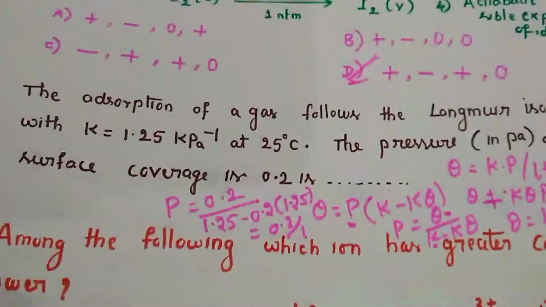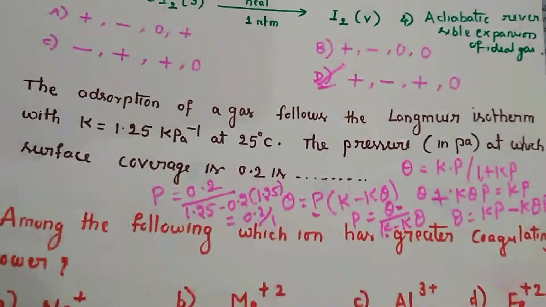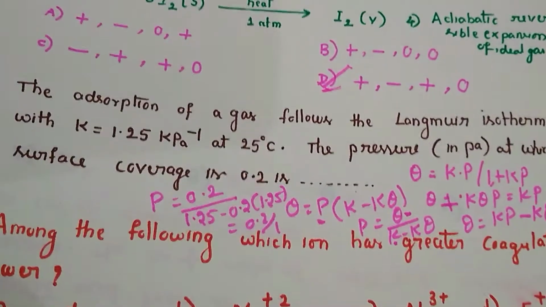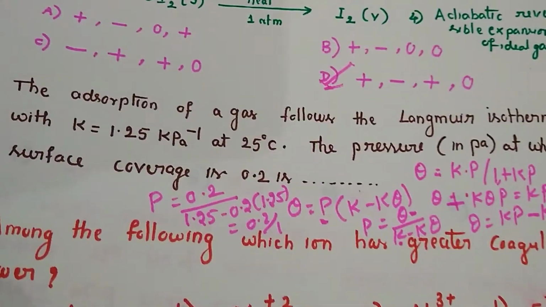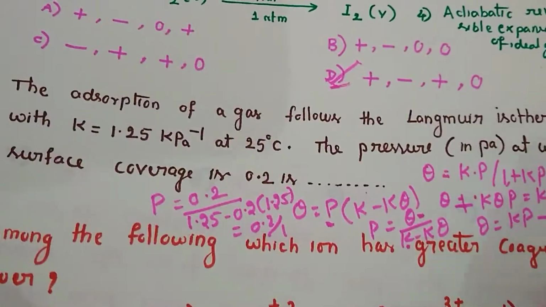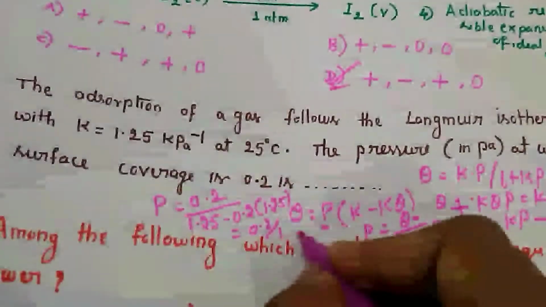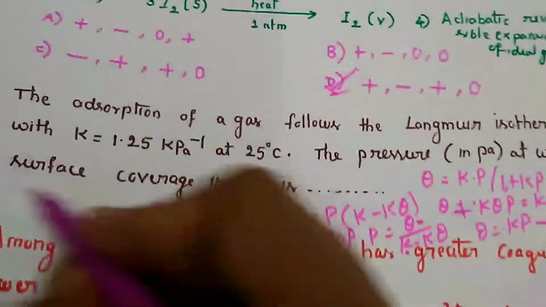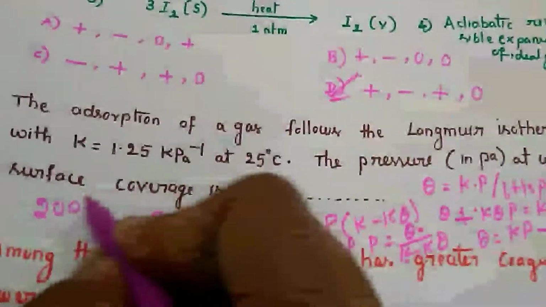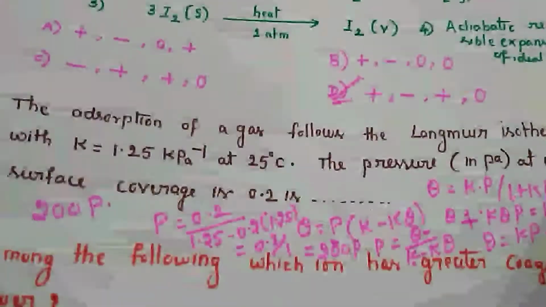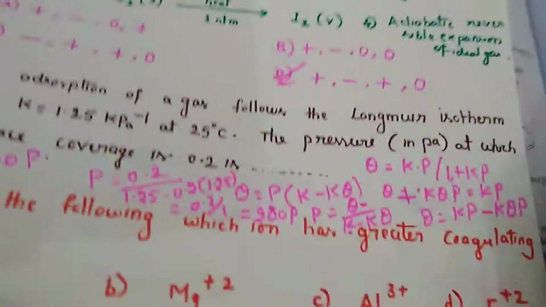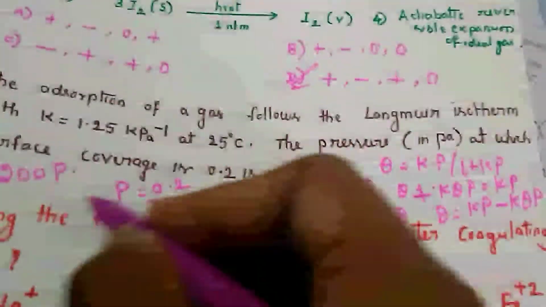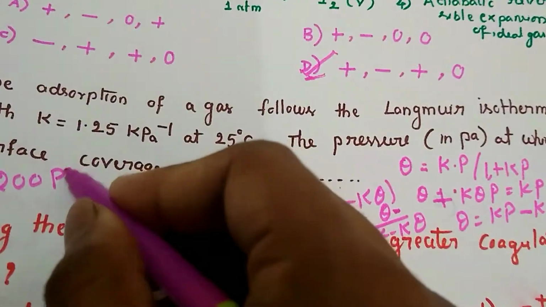But here they are asking in pascals, right? So we are going to get it in kilopascal. If you want to convert kilopascal to pascals, you can write it as 200. So the answer is 200 pascals. So at this much pressure it is possible, it will cover the surface area.